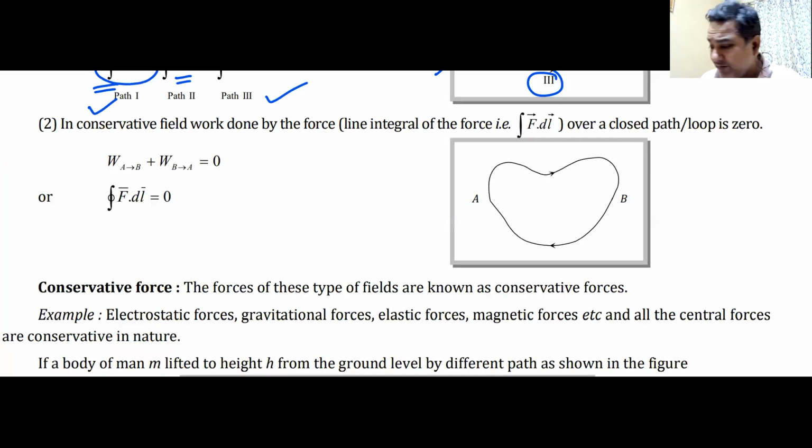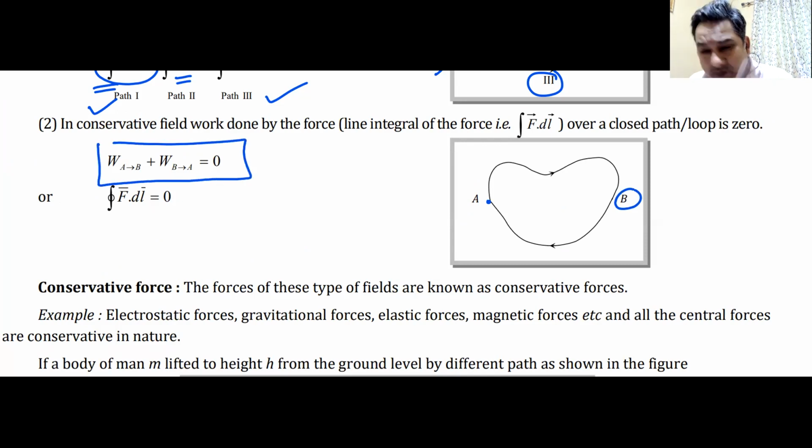And this is how point number 2 has been illustrated. You start from any point A, you go to any point B, you come back to the same point A. Work done from A to B plus work done from B to A would be 0. And this is how it is written.